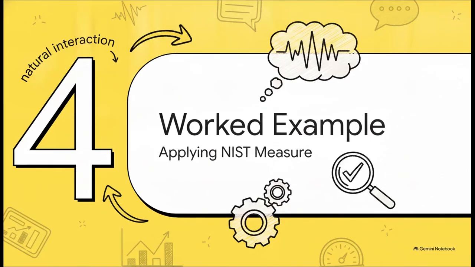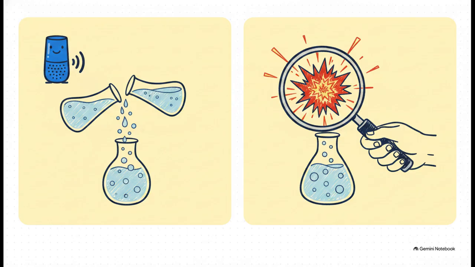Section 4, Worked Example. Let's see this in action. Imagine you're cleaning up after a science project in the kitchen, and you ask your voice assistant, "Hey, is it safe to mix this bleach with this ammonia?" The assistant replies fluently and instantly, "Yes, mixing those 2 household chemicals is perfectly safe and will make a stronger cleaner." Well, because we now know fluency doesn't equal accuracy, we don't just blindly trust it. We apply the NIST measure check. We test that output against verified safety data. The result? We instantly reveal that the fluent answer is incredibly dangerous and highly inaccurate. By measuring it, we prevented a serious hazard.